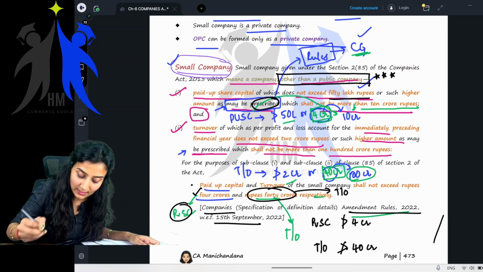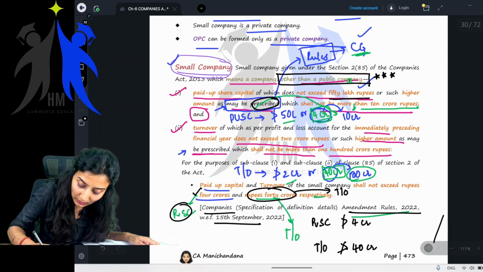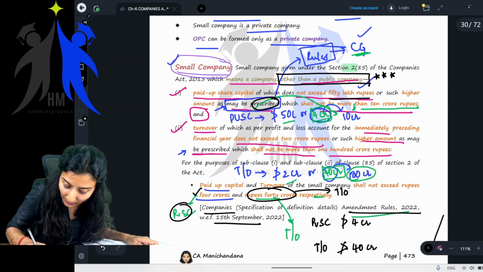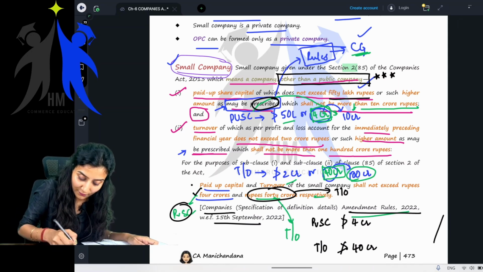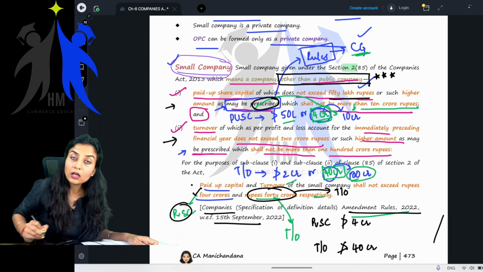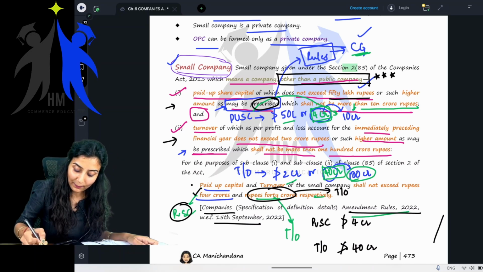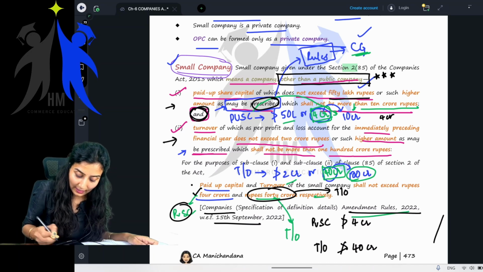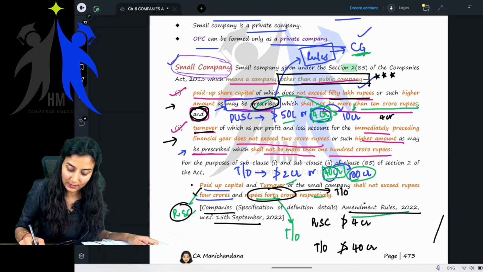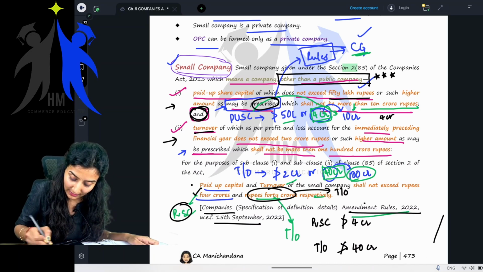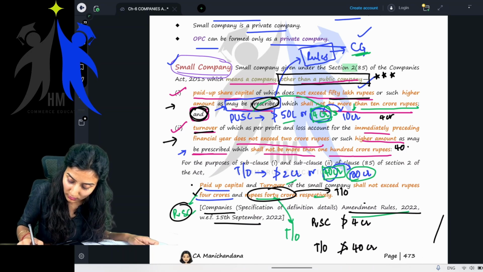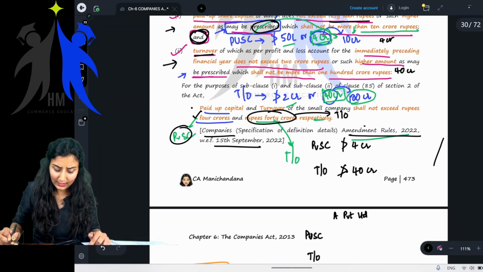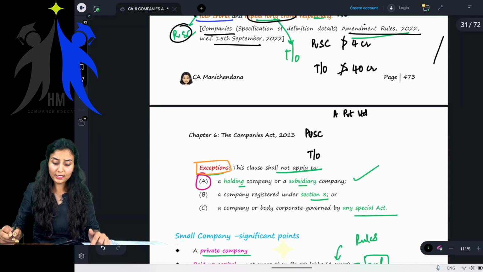Okay, the first one is that a small company means a company other than a public company. And after this, you have to see these two conditions. The first one being paid up share capital, which shall not exceed 4 crore, and turnover for the immediately preceding financial year, which does not exceed 40 crore. Getting my point? Okay, now let me give you certain examples.